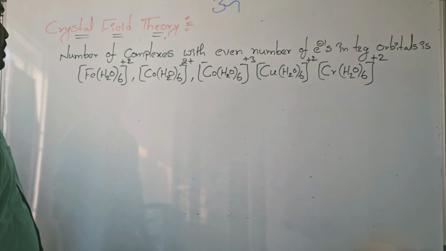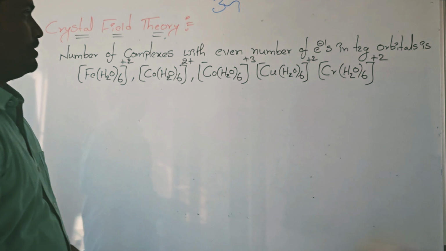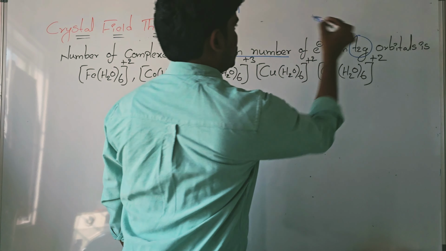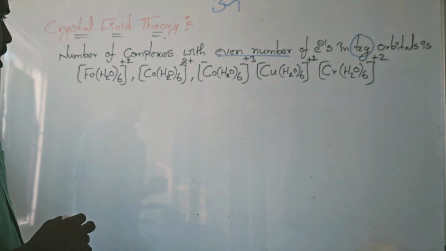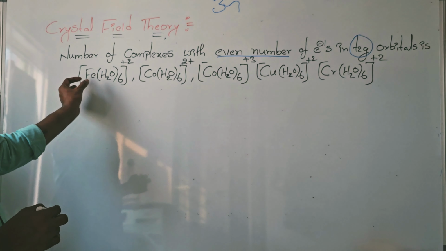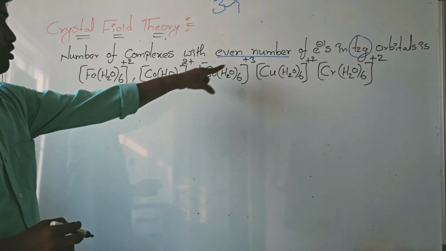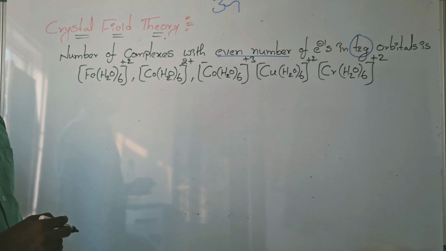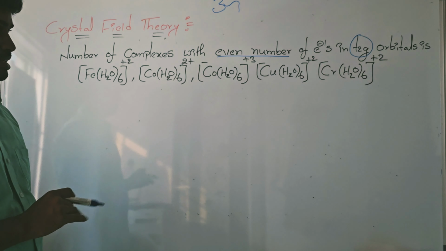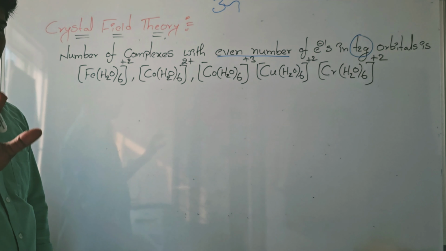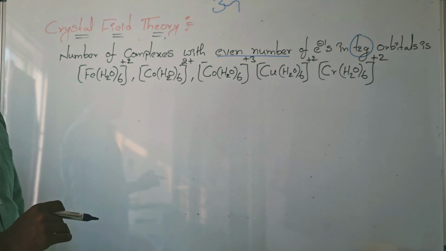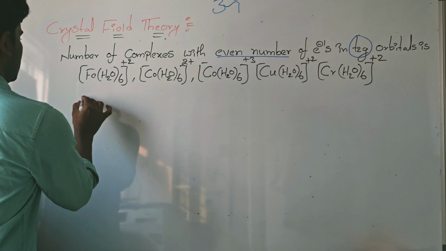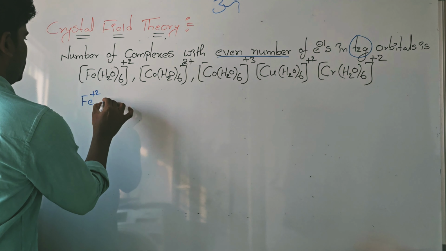Observe here, students: number of complexes with an even number of electrons in the T2G orbitals. Observe the complexes, central metal atom here: iron, cobalt, copper, chromium. All the ligands are the same, H2O, aqua. H2O basically acts as a weak ligand. So what is the iron oxidation state here? Plus 2.